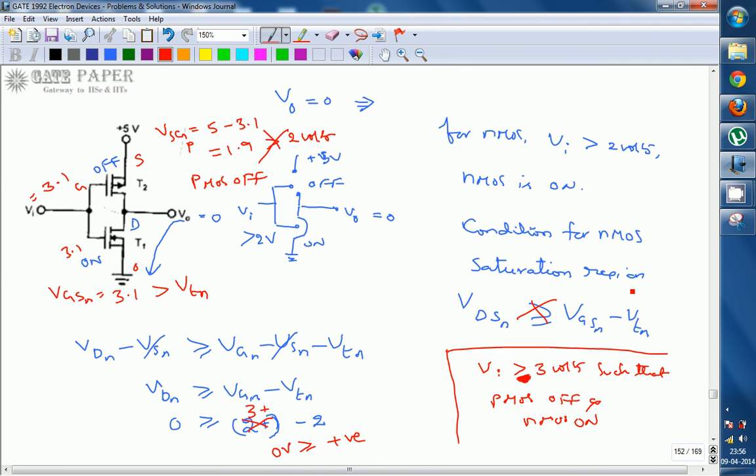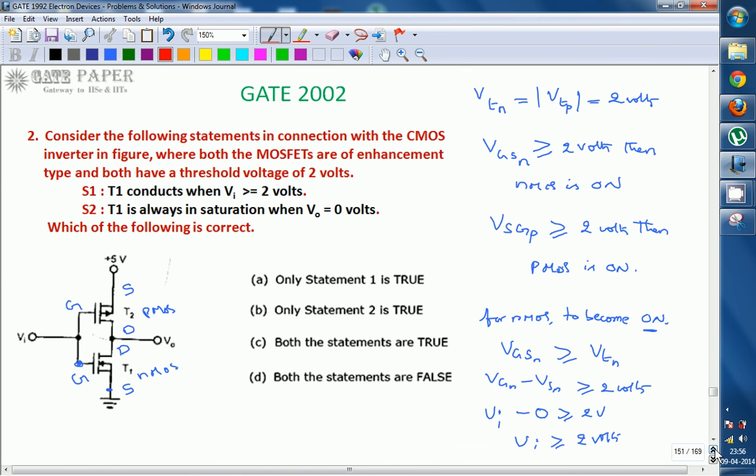So the second statement is wrong. Only statement 1 is right. Remember this one, and statement 2 is wrong. So that implies nothing but only A. Statement 1 is true, is the right answer.